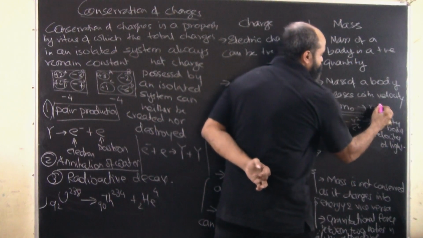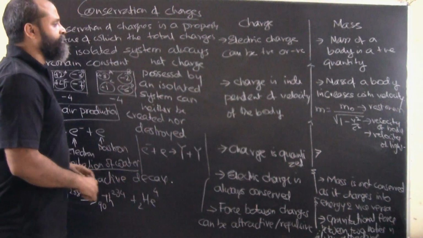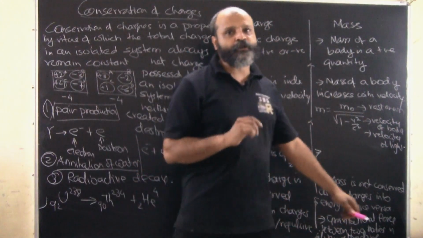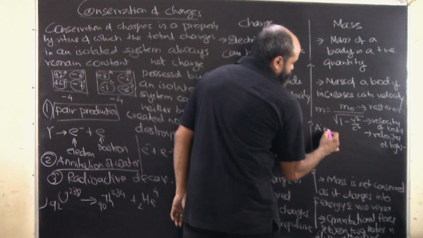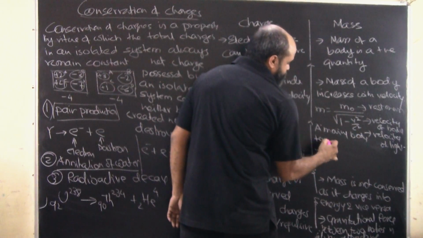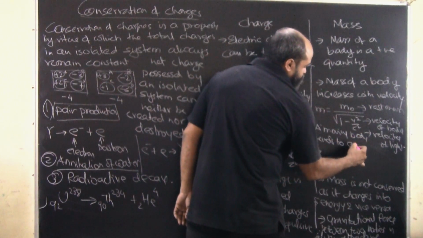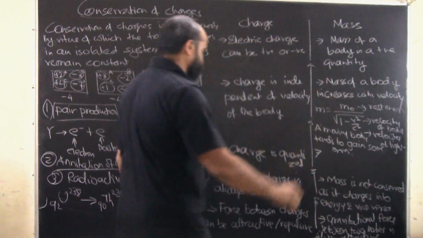This is the rest mass of the body. So basically what it means here is that whenever a body is moving, it tends to gain some mass. A moving body will tend to gain some mass.